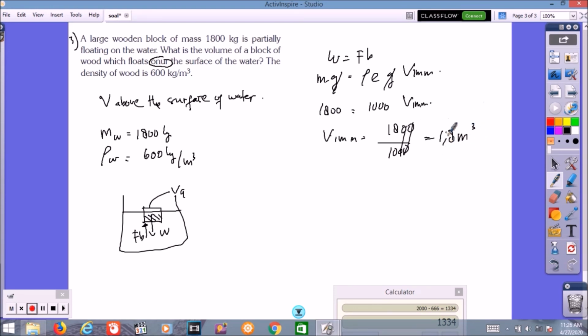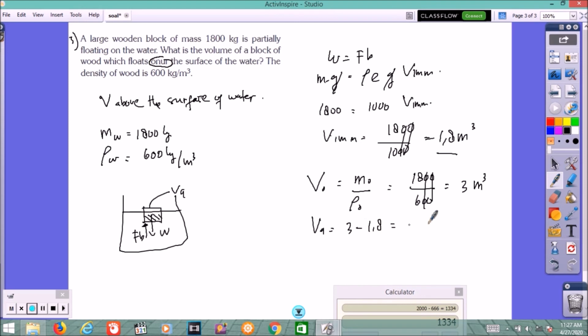This is the volume of the object below the surface. We have to find the total volume of the object. The volume of the object equals the mass of the object divided by rho of the object. The object here is wood, 1800 divided by 600 is 3 meter cube. If the volume immersed is 1.8, the volume above is 3 minus 1.8, which is 1.2 meter cube.